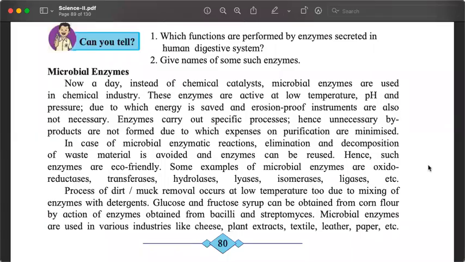Let us now look at how enzymes are used. Till now we have seen mainly how the organisms, the microorganisms, the microbes are used.